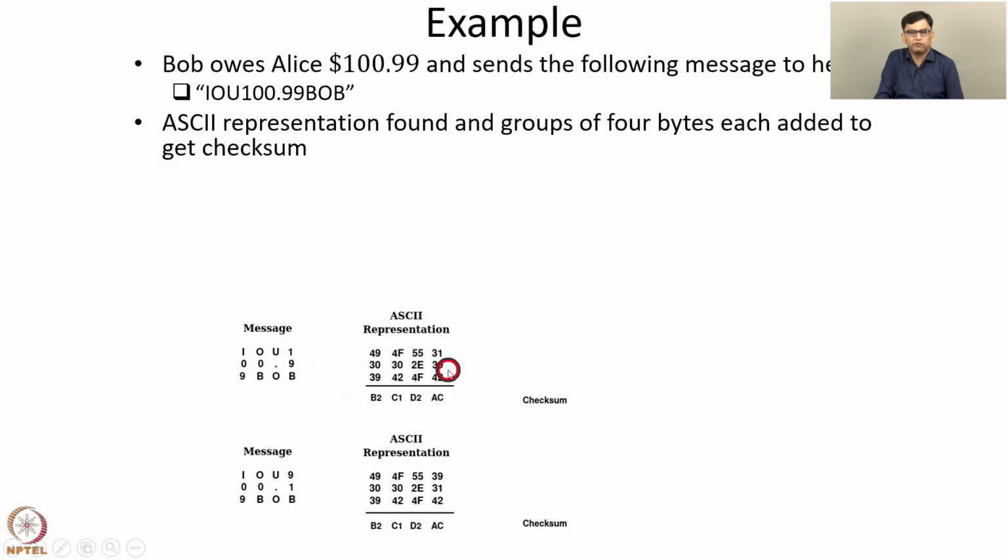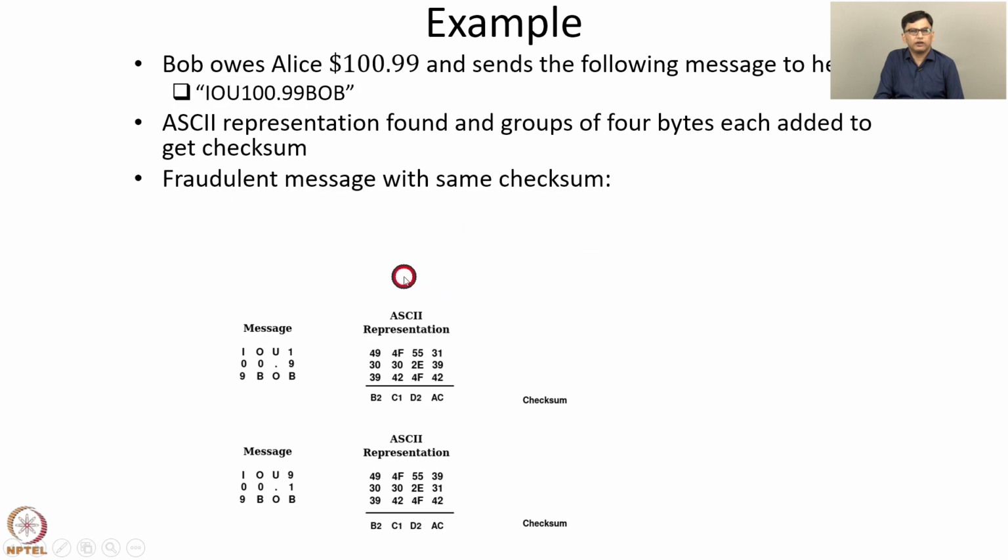If we add them in hexadecimal, then we get AC. Similarly, 55, 2E and 4F are added to get the sum D2 in hex, and so on. This sum is the candidate hash value or checksum. We'll see that it's a valid checksum, but it's not a valid cryptographic hash function.